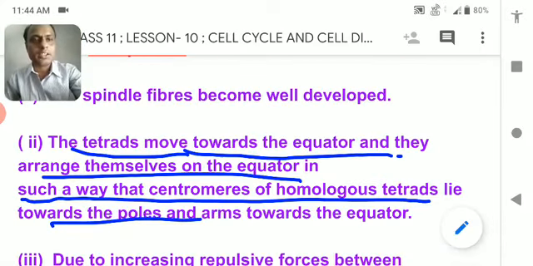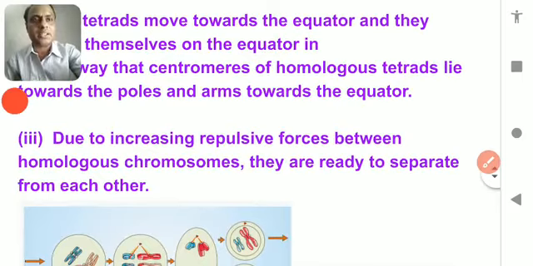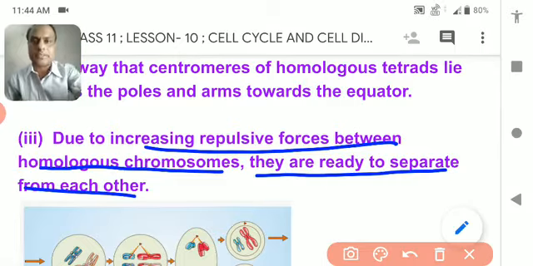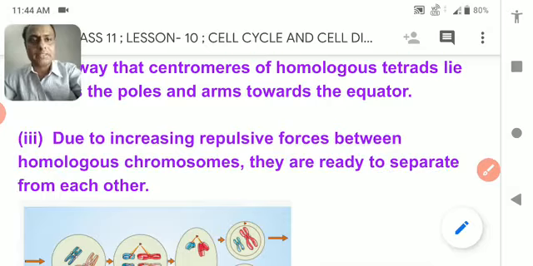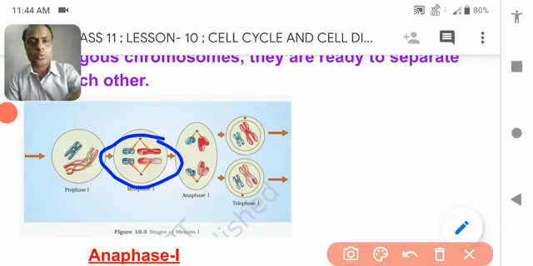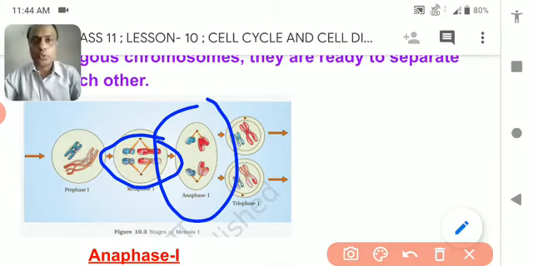Next, the third point: due to the increasing repulsive force between the homologous chromosomes, they are ready to separate. The homologous chromosomes repel each other, and due to repulsion they move toward the opposite poles. You can see in the figure the homologous chromosomes repelling each other, and in the next phase, anaphase, they go toward the opposite poles due to the pulling of the spindle fiber.